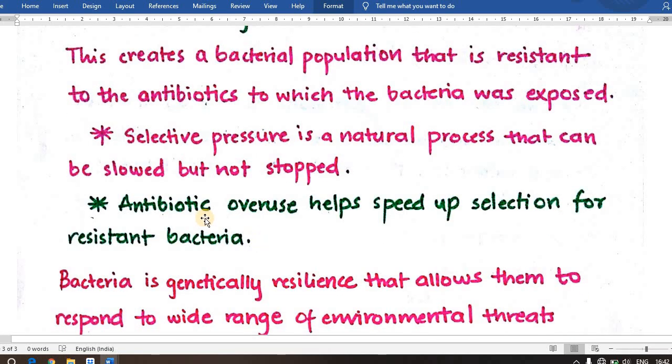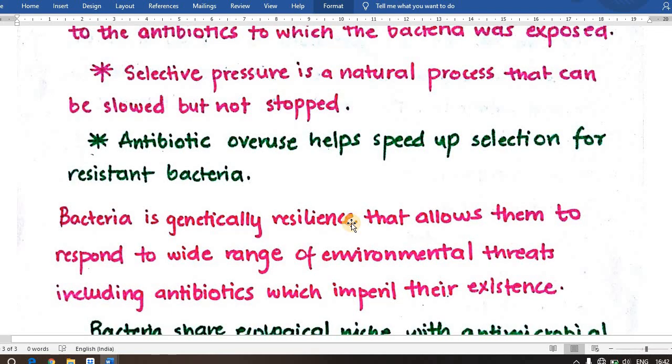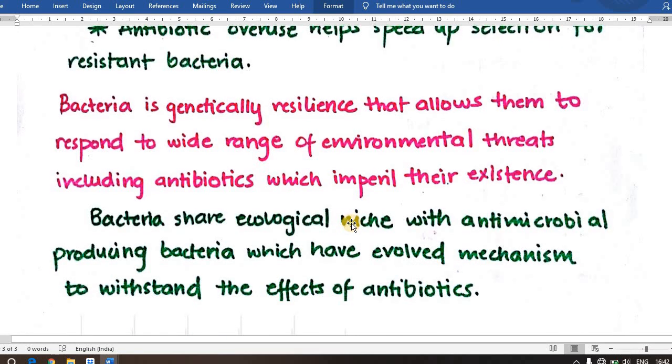Selective pressure is a natural process that can be slowed but not stopped. Another important thing is that overuse of antibiotics helps to speed up the selection for resistant bacteria. Bacteria are genetically resilient, which allows them to respond to a wide range of environmental threats, including antibiotics, which imperil their existence.